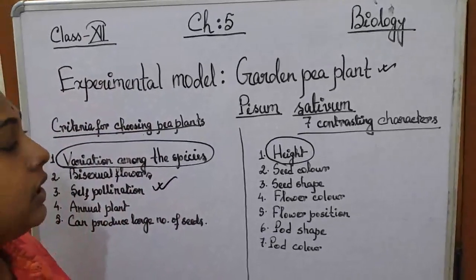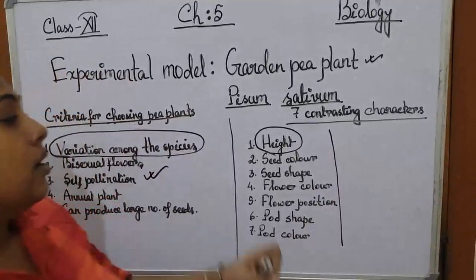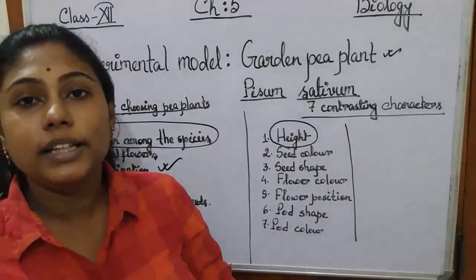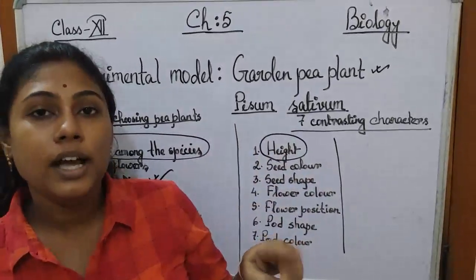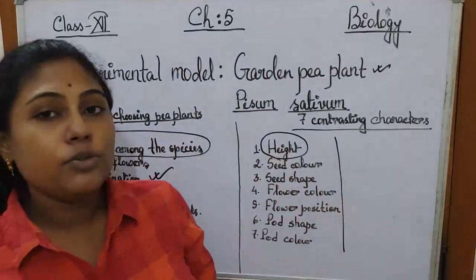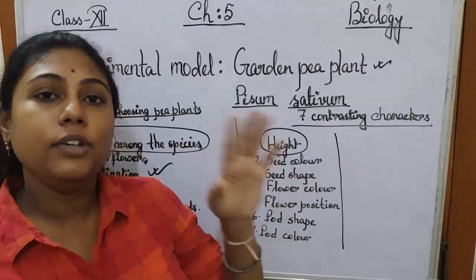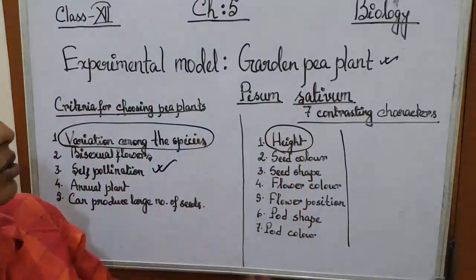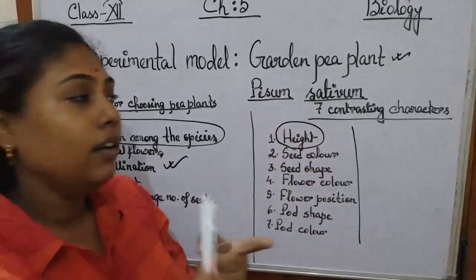So in all the cases, he maintained the pure breed. That means when I was talking about the alleles, I told that for each of the characters we have 2 genes in 2 chromosomes. One chromosome is coming from the father, another chromosome is coming from the mother. Now, if any individual has the same genes for a character, then you can say that the plant is purebred. Okay, so Mendel had chosen all the characters as purebred, and then he hybridized the seeds.